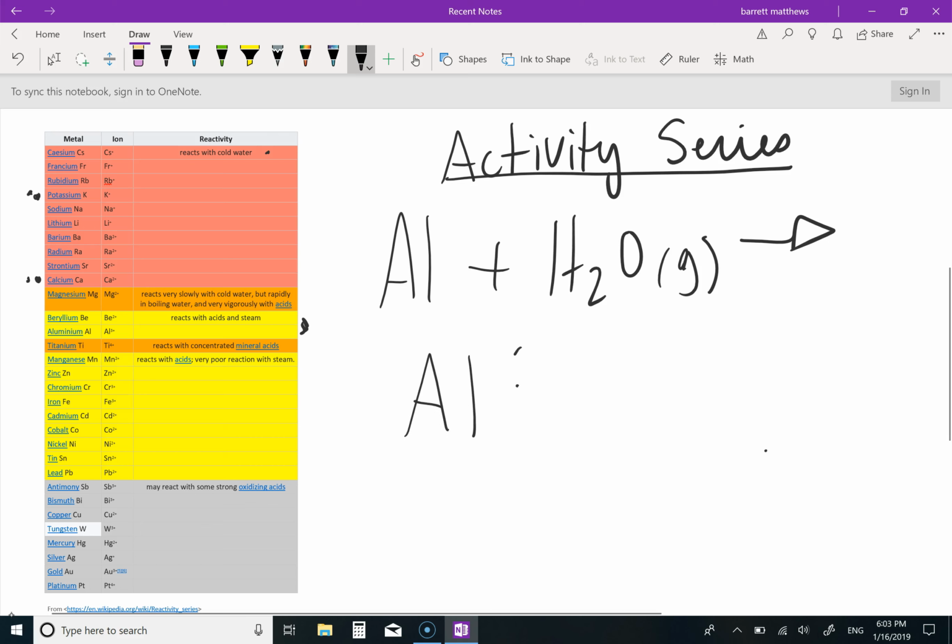So the aluminum would react, replacing the hydrogen, creating aluminum hydroxide, and I also would have hydrogen gas as my product.